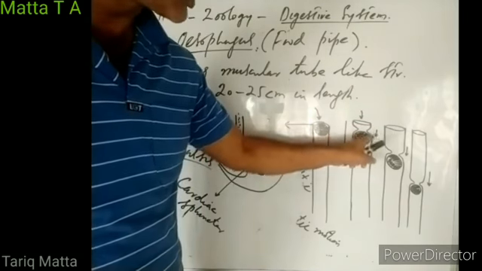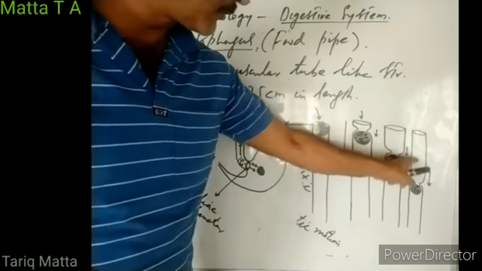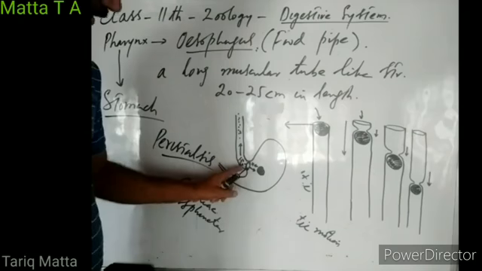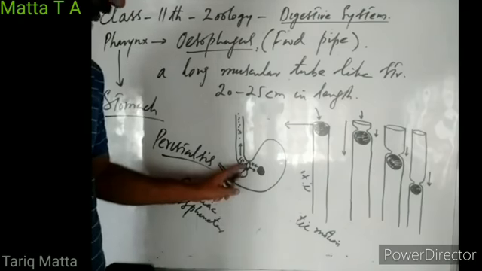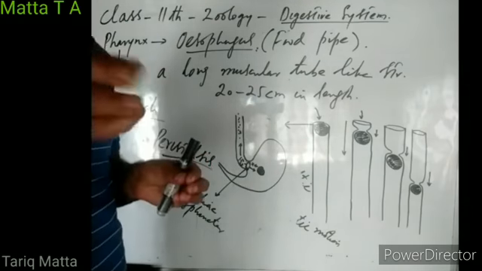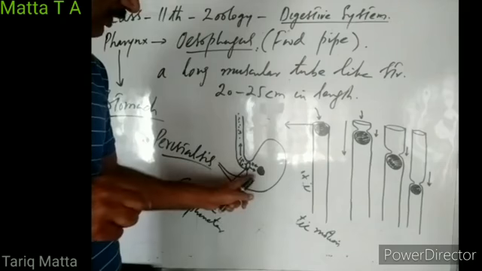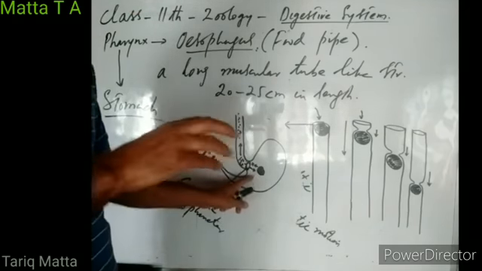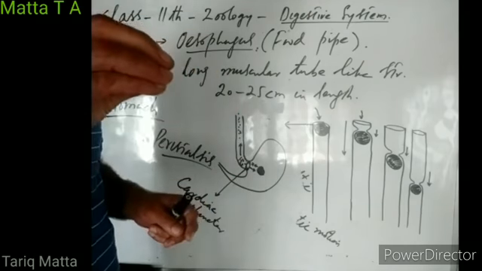So this wave of contraction is moving downwards, pushing the food bolus downwards. The wave of contraction continues till the food bolus reaches the cardiac sphincter. When the food bolus reaches it, the cardiac sphincter relaxes and opens, allowing the food bolus to enter into the stomach. Once the food bolus has entered into stomach, cardiac sphincter then closes, right?